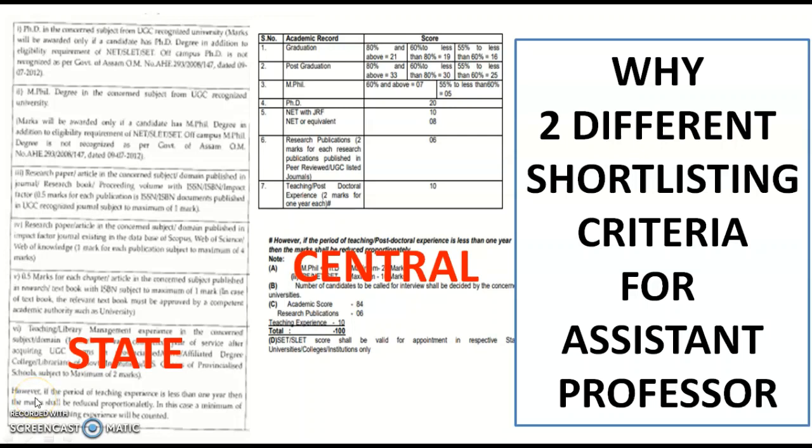Hi, in this video we are going to see one interesting and important topic. Here I have gone through two different API scores, I mean academic performance indicator scores, for the selection or shortlisting criteria for the assistant professor category. One state is showing one API score and the central one, that means UGC, is showing one more API score. Anyhow, we will see the details regarding this in this video.